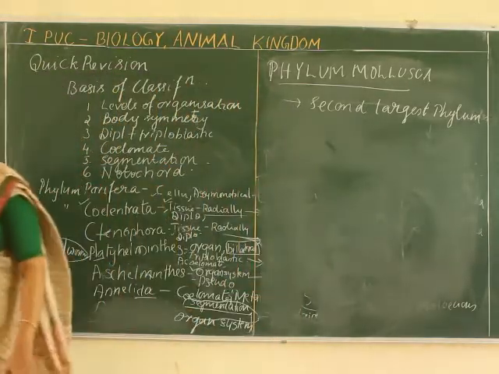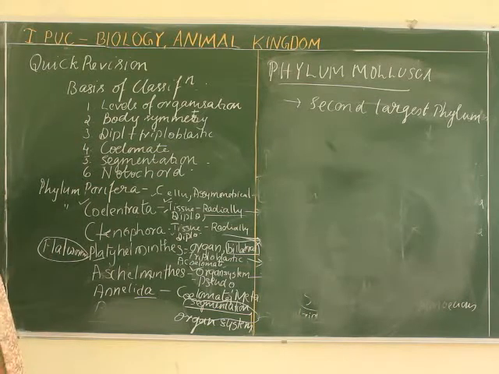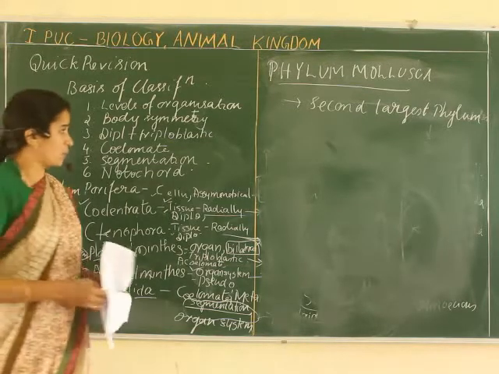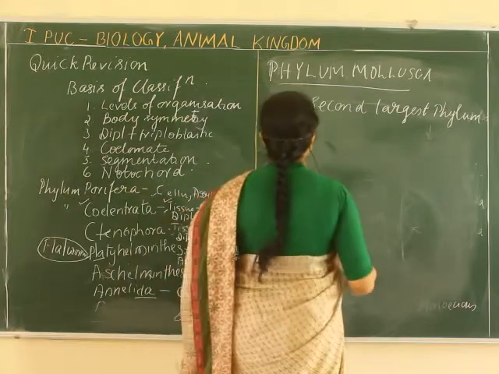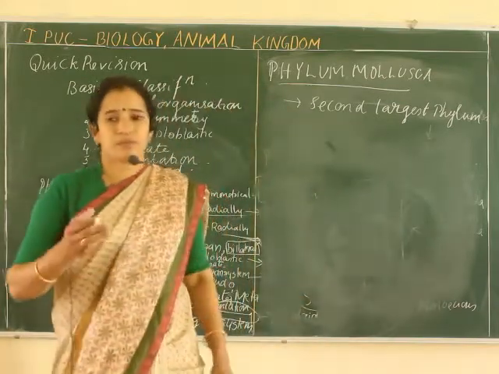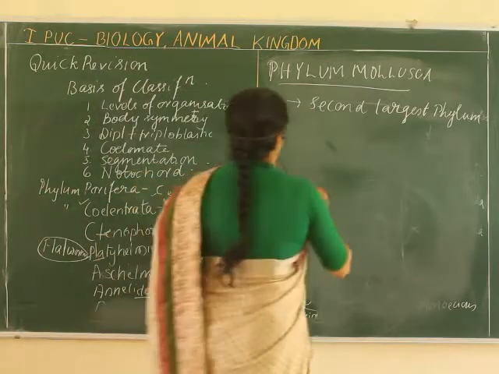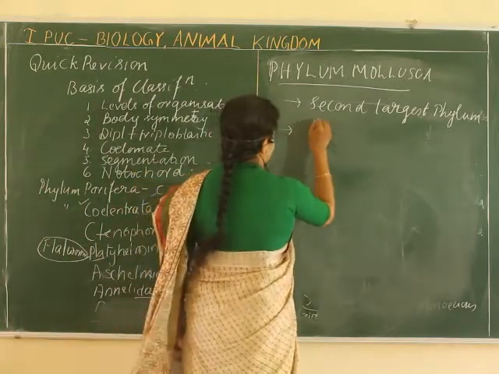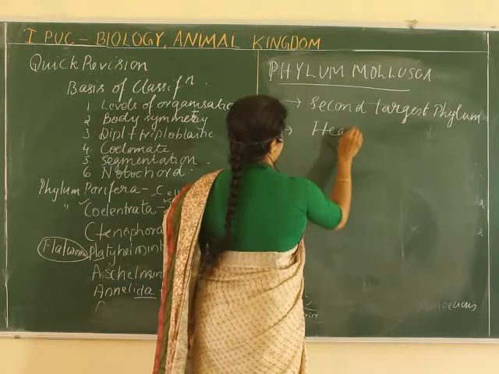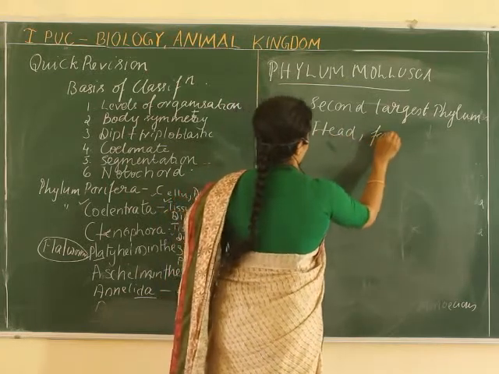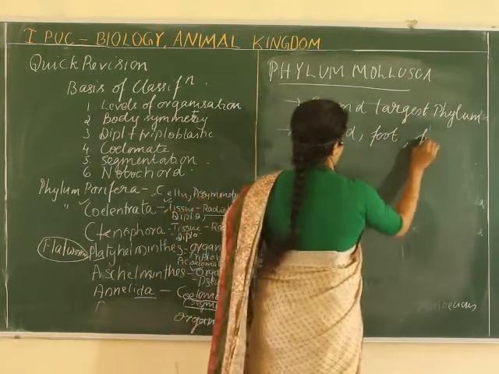Now, the speciality of this phylum is that the animal body itself is very soft. I remember that a little part is already covered, so I don't want to repeat, but there are a few more distinct features: head, foot and hump.